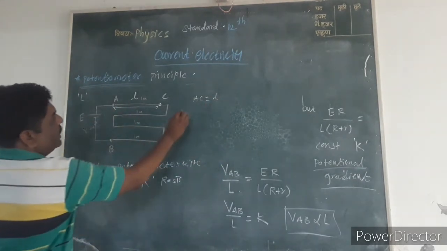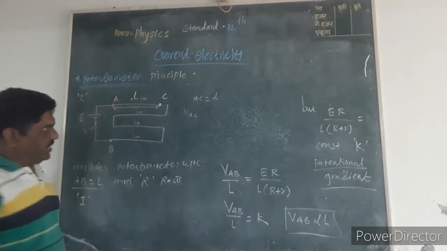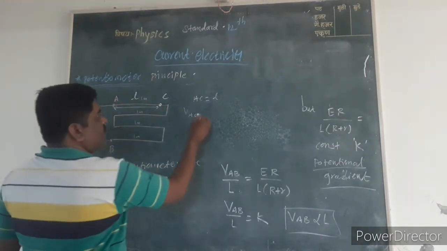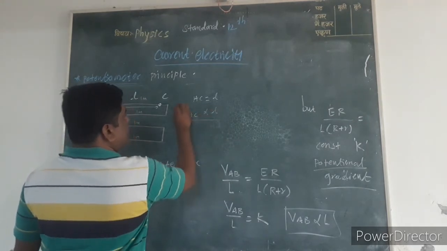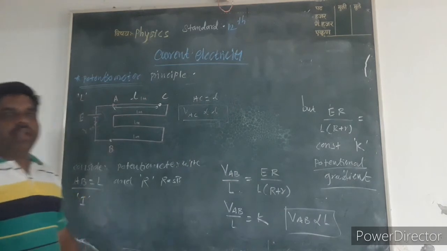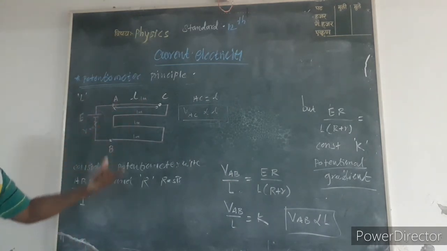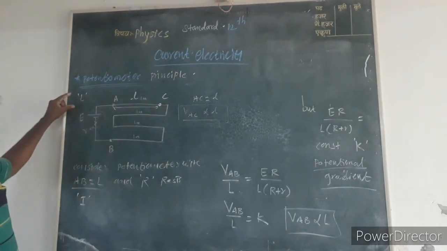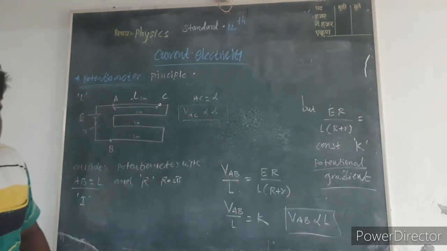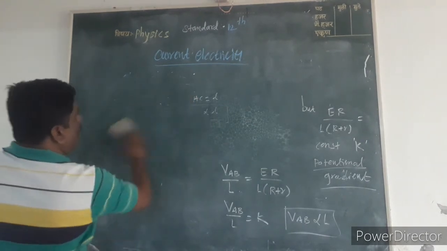Then the potential difference between A and C, VAC, is directly proportional to l. This is also called the principle of potentiometer up to length small l, and this is the principle up to length capital L. Then we discuss the use of potentiometer.